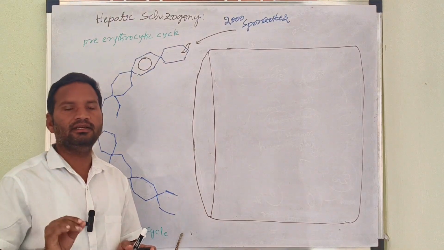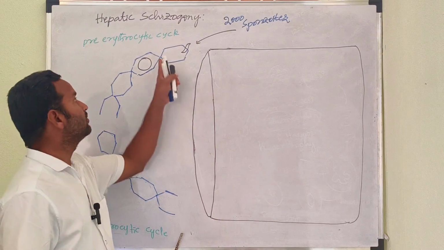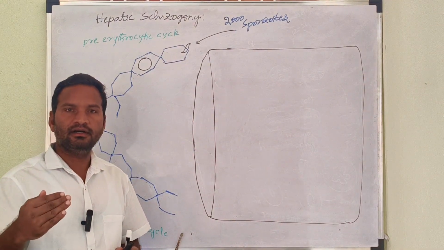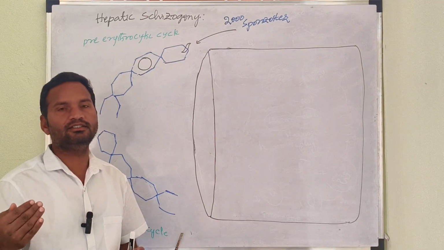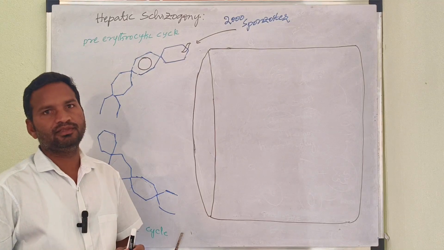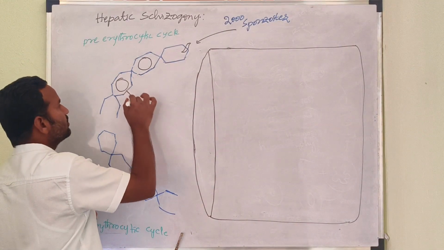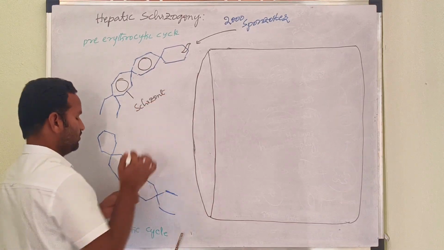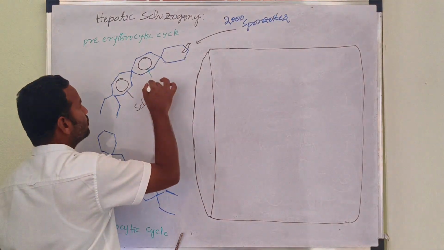In this stage, the parasite feeds on the content of the liver cells, assumes a spherical shape and increases in size until it attains the maximum size. This stage is called the schizont. This earlier stage is the trophozoite.